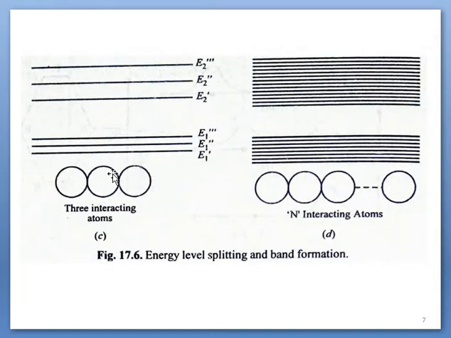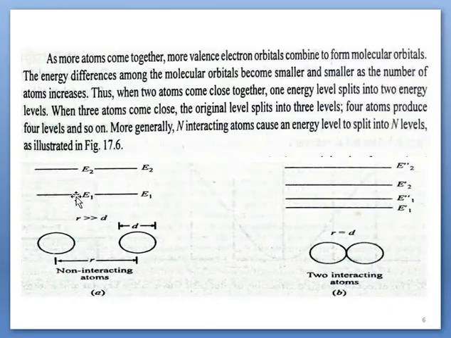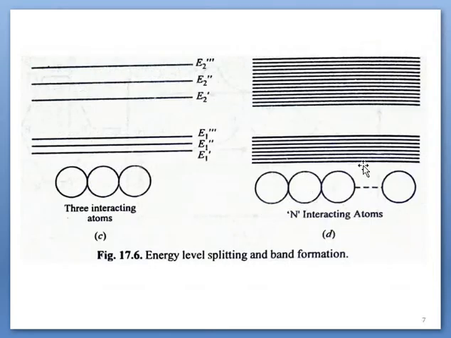Similarly, when three atoms are in interaction, that single energy level will be split into three energy levels. Finally, when n atoms are in interaction, that single energy level will split into n energy levels. The lower energy level is split, forming n energy levels, and the upper energy level will also be split into n energy levels. And these are located nearby. Because of that, we have a band.